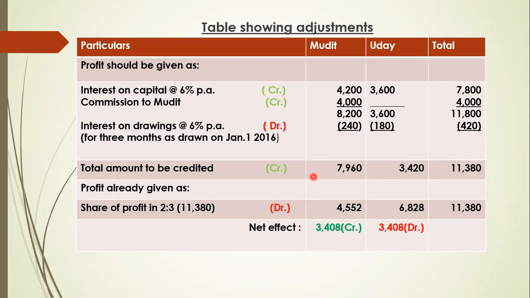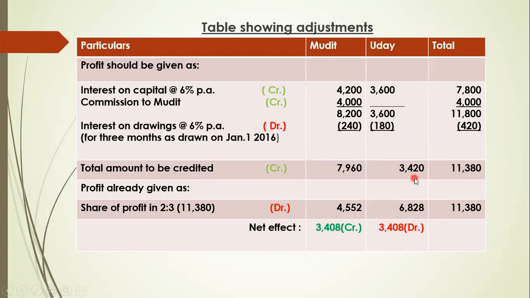So we need to give interest on capital and commission, and we need to charge interest on drawing. This amount earlier we had not allowed to the partners, but it is written in the agreement, so we should give it now. This amount will increase the capital of the partner, because Mudit's capital will increase by 7,960 and Uday's capital